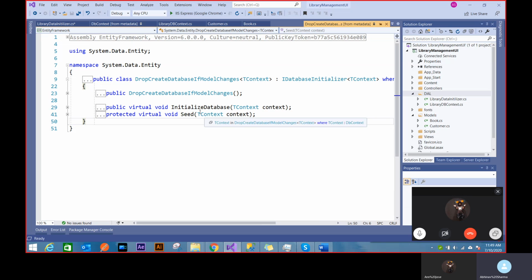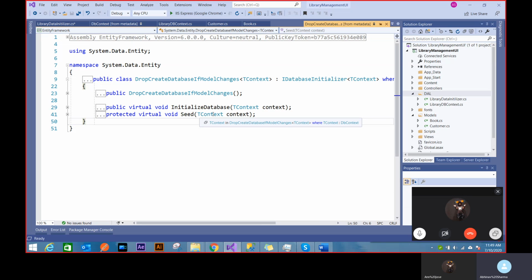Whenever I have defined this class, wherever I defined it, I've said that this T context can only be that class which is of DB context type. I can't pass any class. It has to be DB context type. So that's what the T context says. You see that there's a where thing. That means the different data types it will be there in that class. It can take any context. That's how you make a function generic, right?